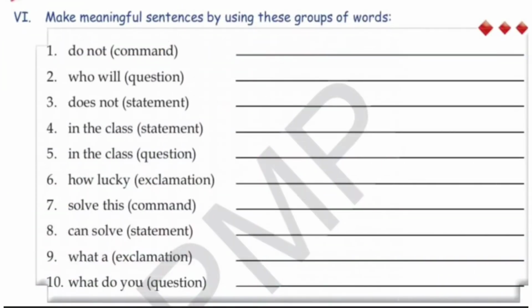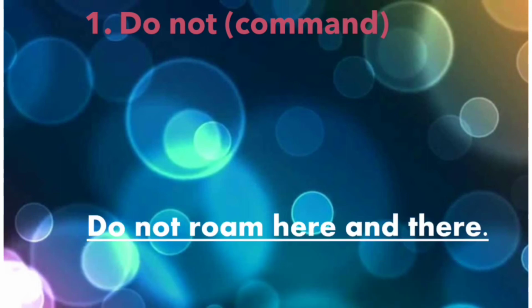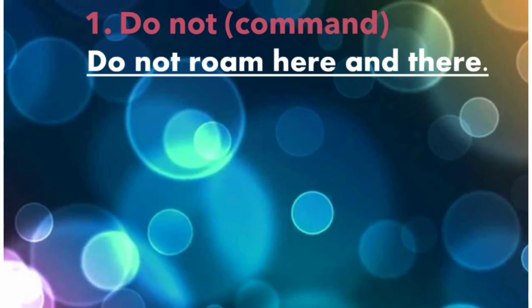Now let's move to question 6. And question 6 says make meaningful sentences by using these groups of words. As you can see, there are 10 points and a group of words is given, and within the bracket it's given which kind of sentence we have to form. So let's start with number 1, and number 1 is do not, and we have to make a sentence in which there is a command. So it is do not roam or don't roam here and there. You can form another sentence as well.